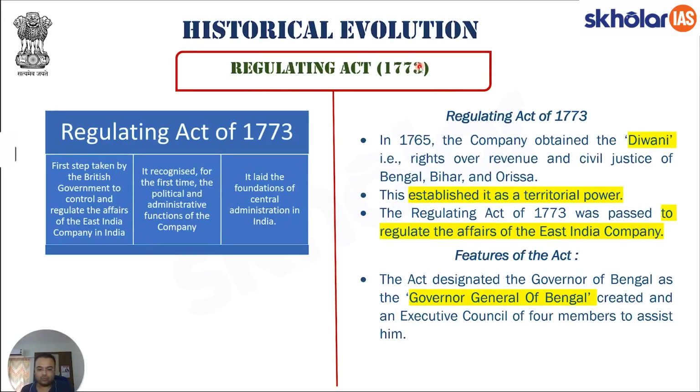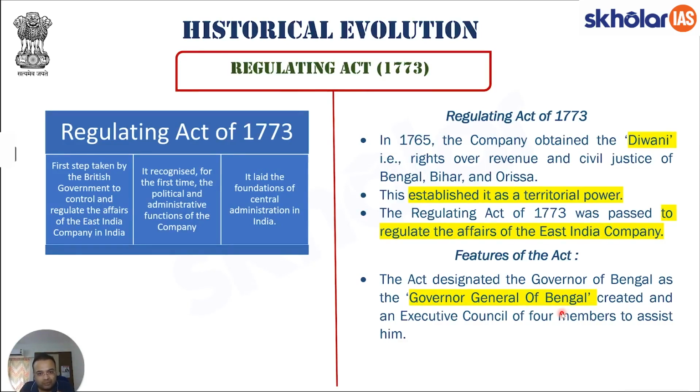Now, the other important thing is to understand the features of this act. What all were the features of the Regulating Act of 1773? The first very important feature was that now the Governor of Bengal will be called the Governor General of Bengal. Why exactly has he been made Governor General of Bengal? The reason was very simple: they wanted one governor to be in charge of the other governors. They knew that Bengal is the most precious possession in India of the British Empire because of various factors.